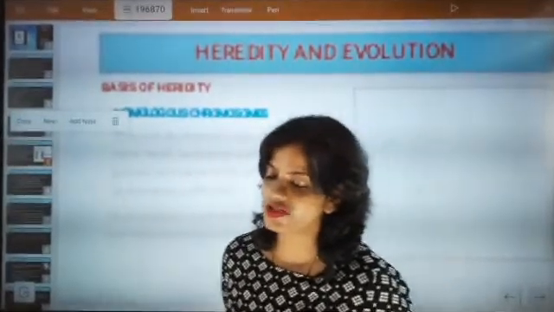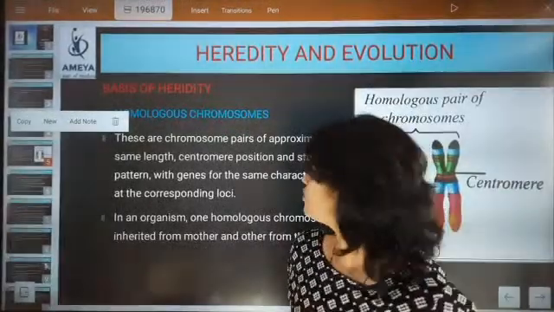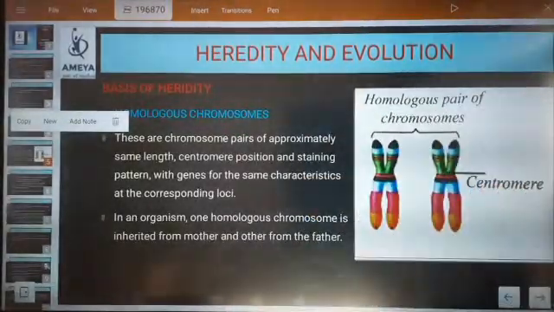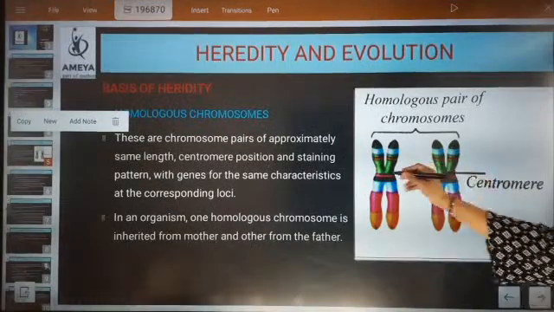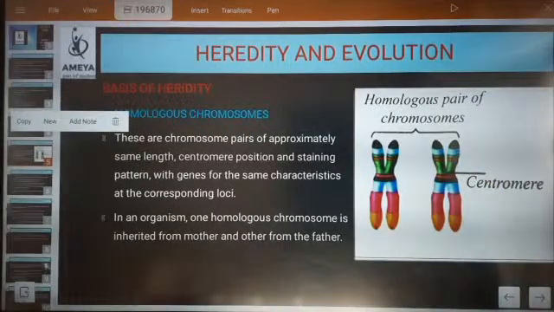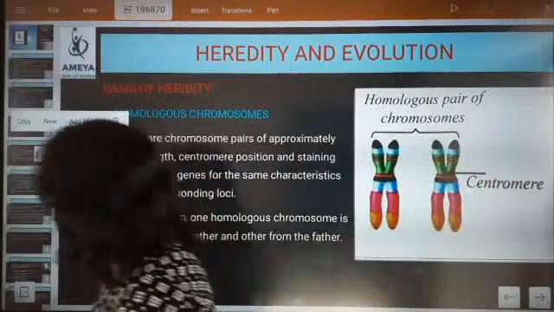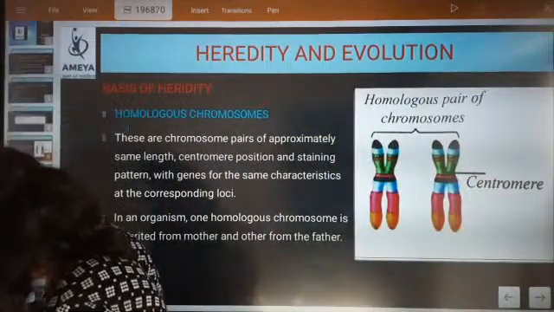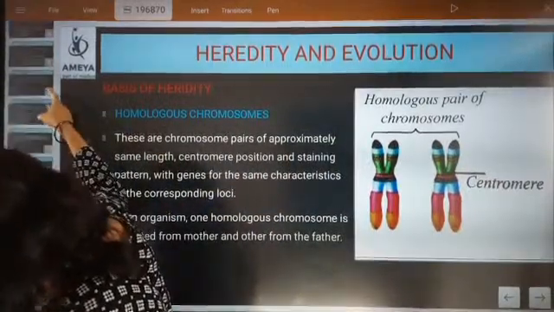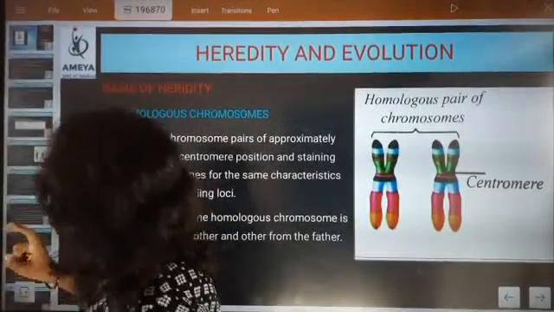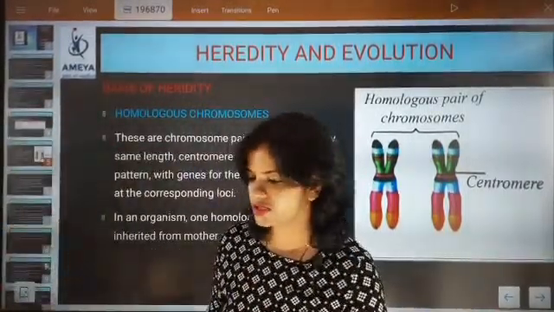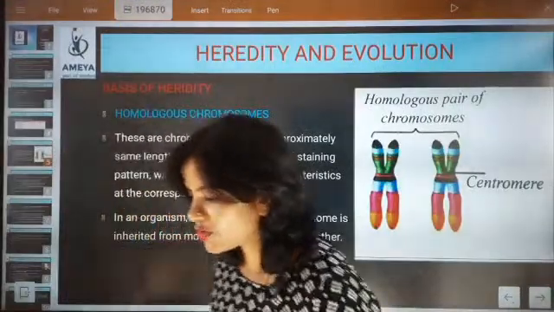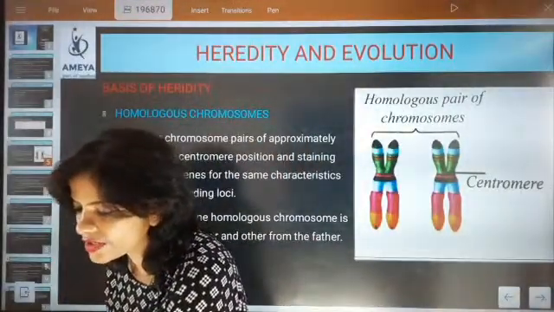Precise information of that structure I am going to send you in the group. You see here, homologous pair of chromosomes are there. The center point is called the centromere. I have the structures. In the next class I am going to add the structure there, because it is hard to grasp how it will be present.